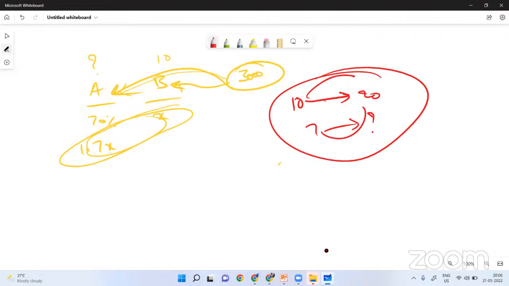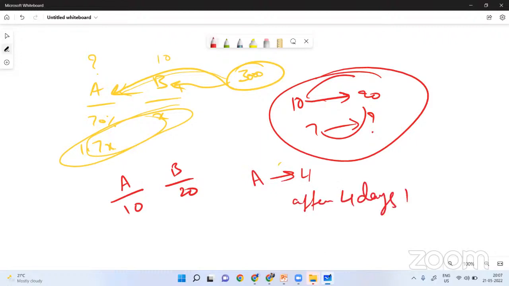If you go a bit forward, questions will be like: A can do a work in 10 days, B can do the same work in 20 days. But A alone started the work, he worked for 4 days, and after 4 days, B joined A. Then in how many days will they finish the work?